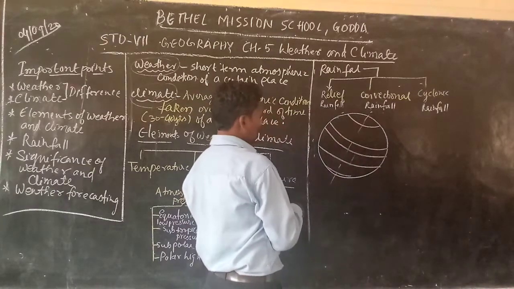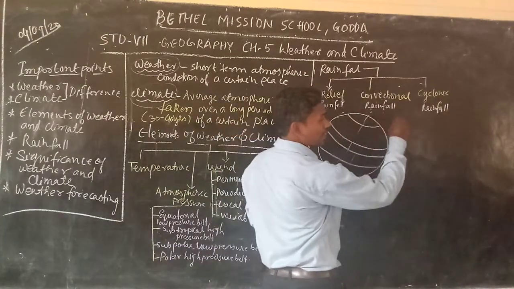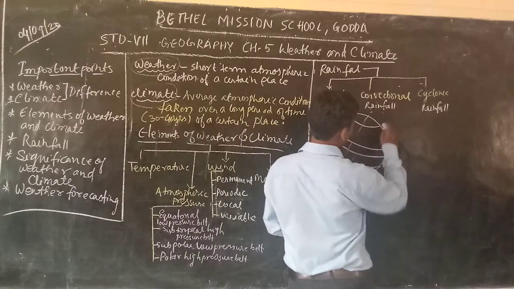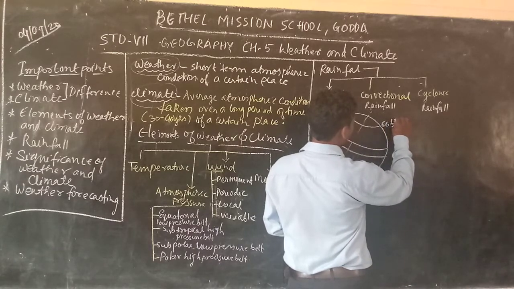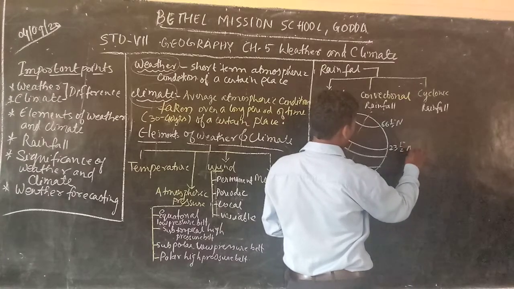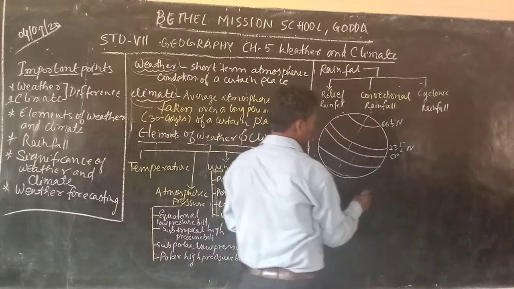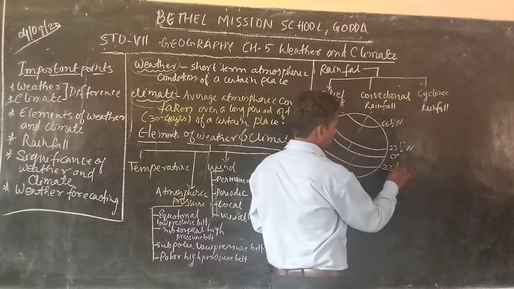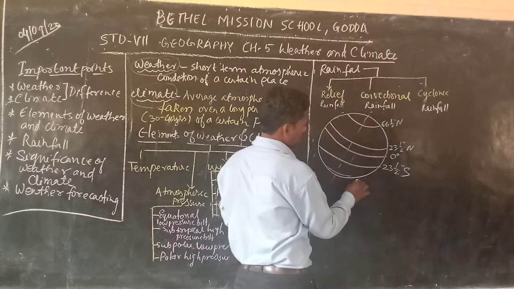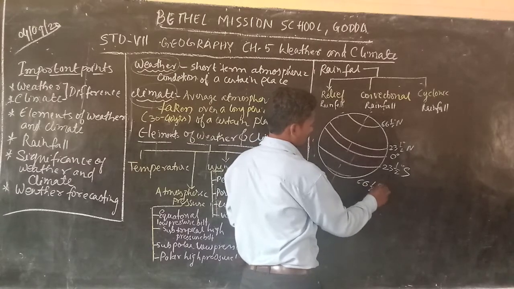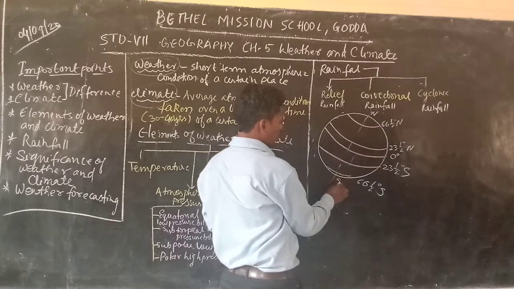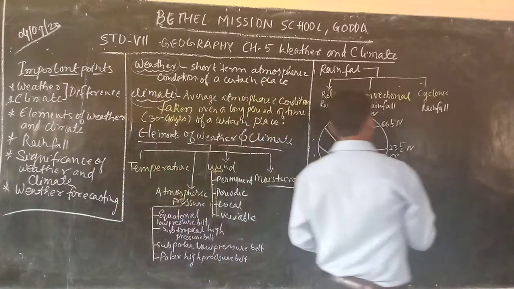So let's mark it by their degree of latitude. This is your 66.5 degree north. This is your 23.5 degree north. This is 0 degree latitude. This is 23.5 degree south, and this is your 66.5 degree south. Okay, and here we have the North Pole, and here we have the South Pole.